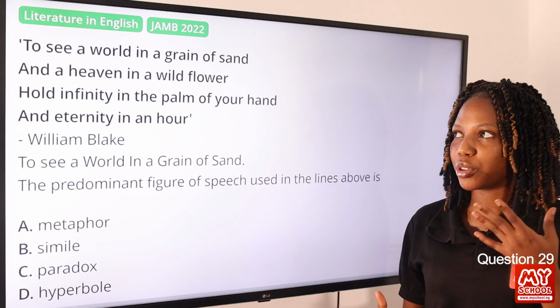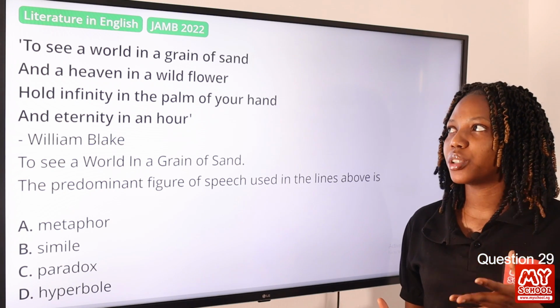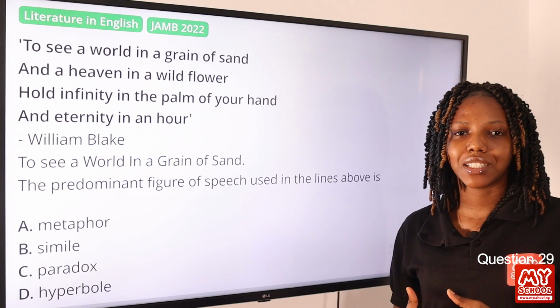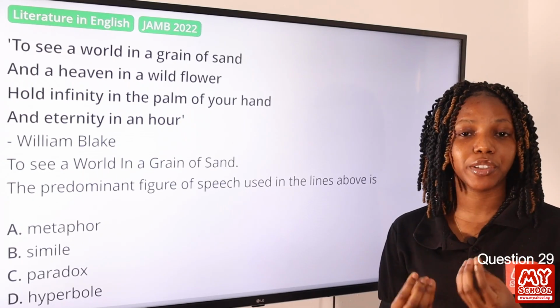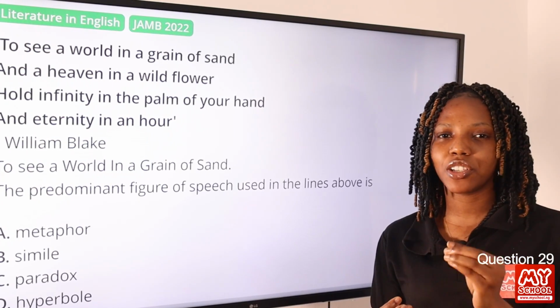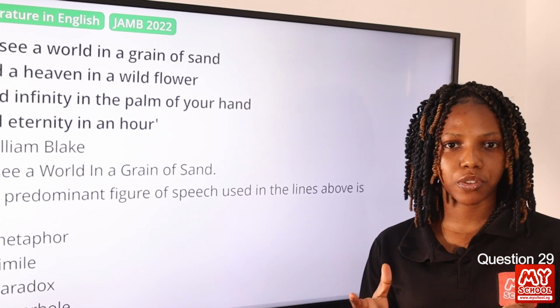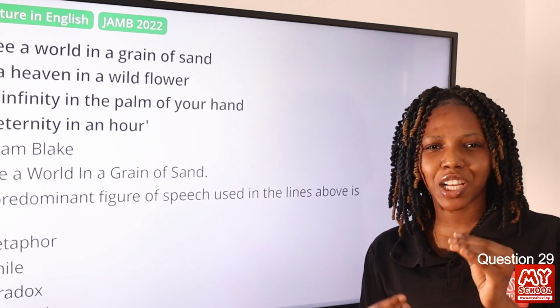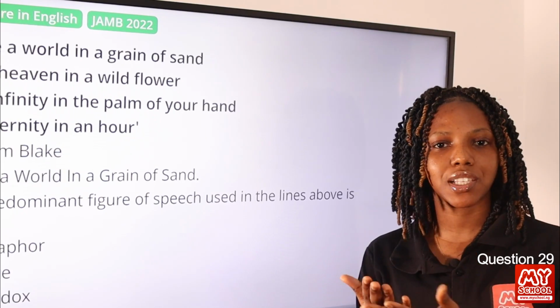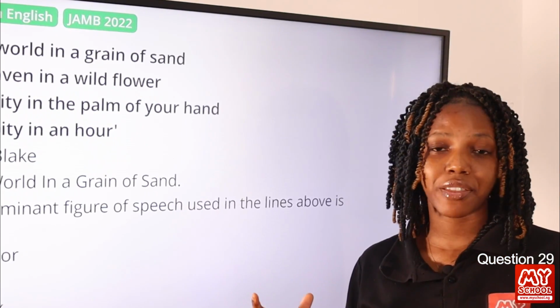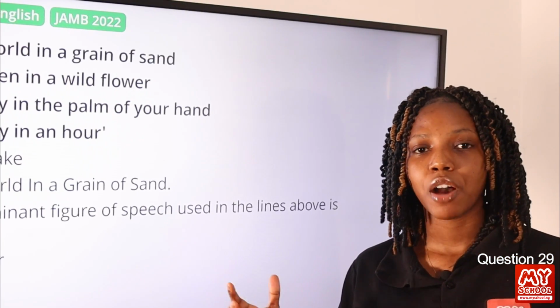Now let's take for example the first line, to see a world in a grain of sand. What is Blake trying to say here? He's saying that the universe can be contained in a grain of sand. This does not literally mean that you can see the whole universe by just looking at a grain of sand, but it's trying to say that catching a glimpse of something as small as a grain of sand can provoke you to imagine something bigger. And that is the whole point of metaphor.